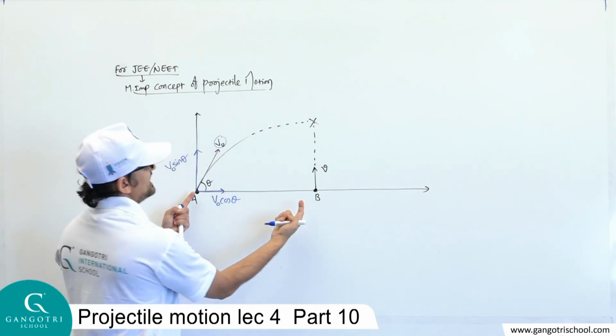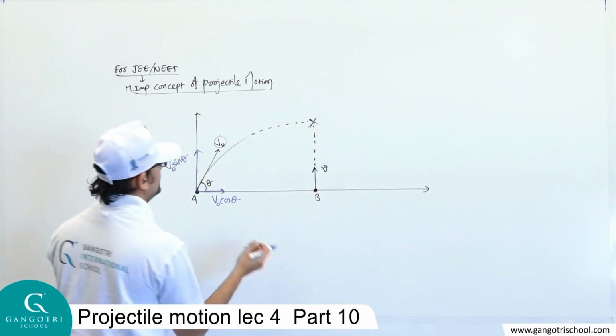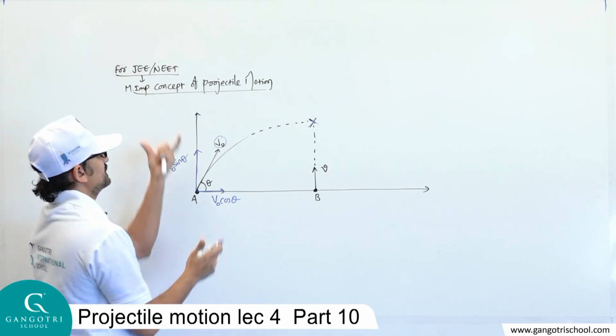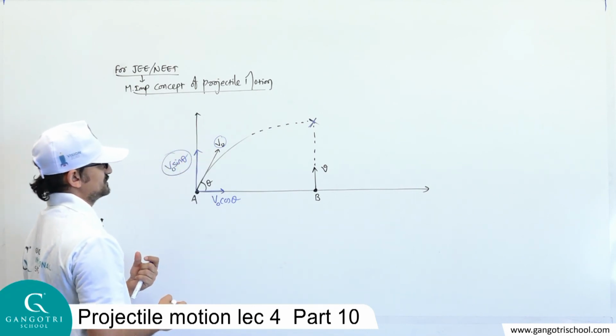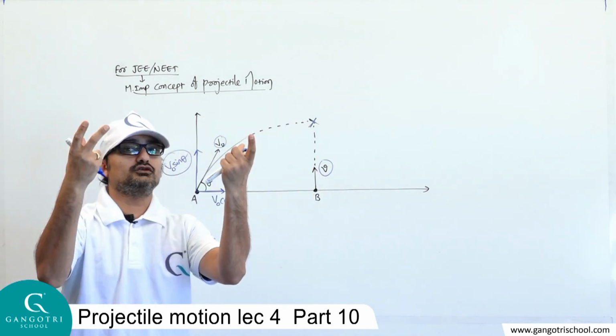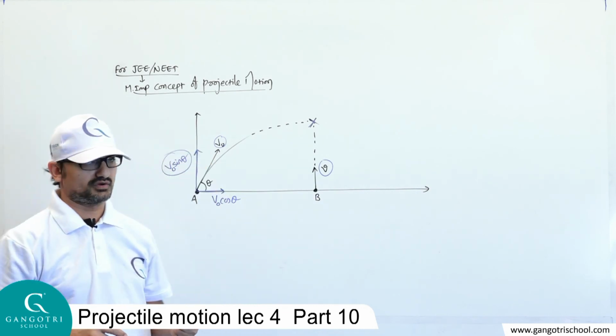The condition is that both balls collide with each other only if their vertical velocities are the same. It means the vertical velocity of this ball, v0 sin theta, and the vertical velocity of this ball, v. If the vertical velocities are the same, then and only then will these two balls collide, otherwise not.